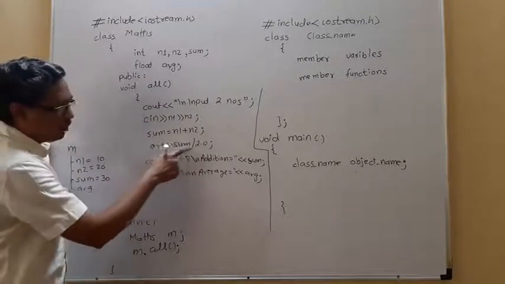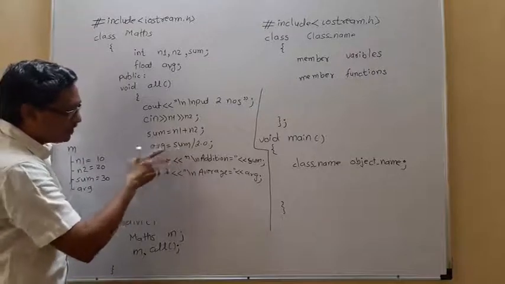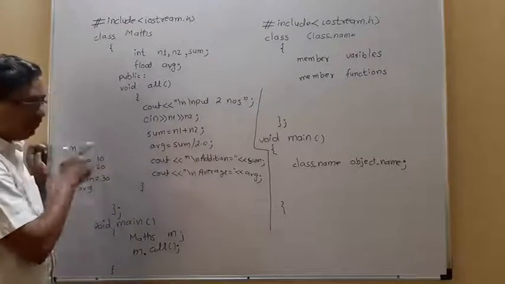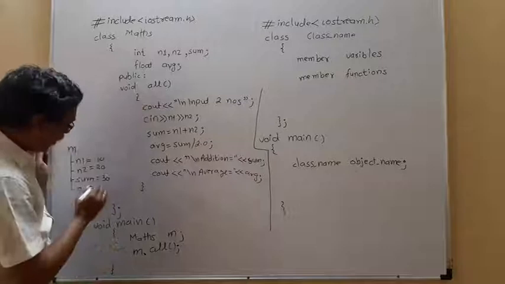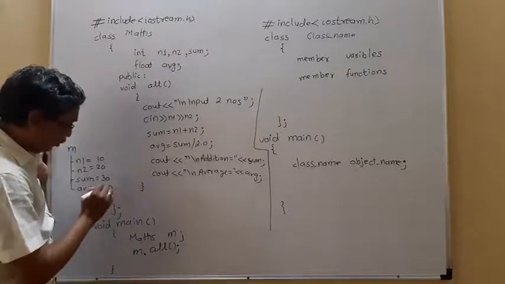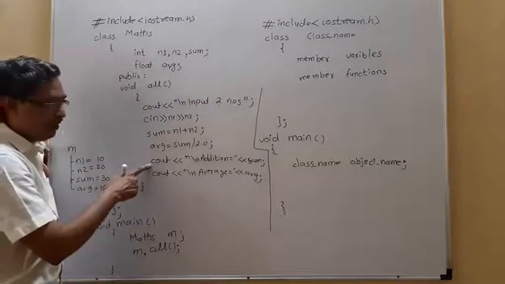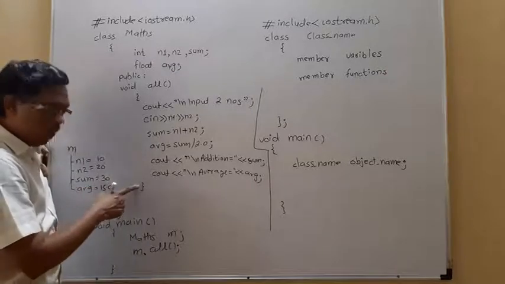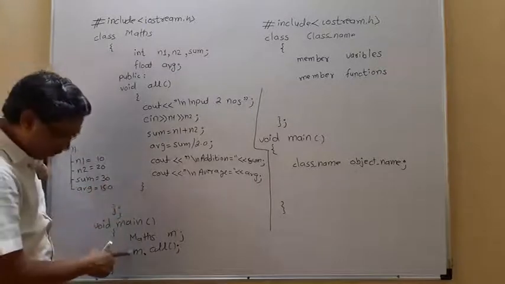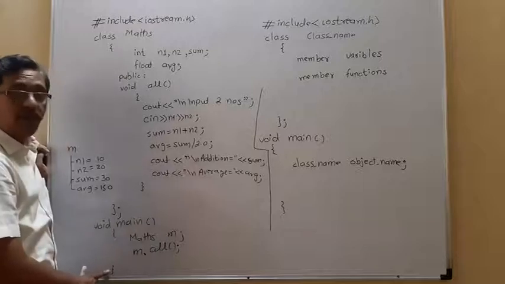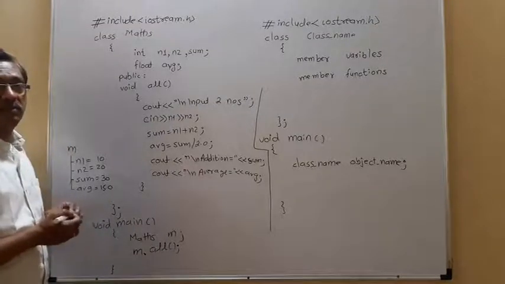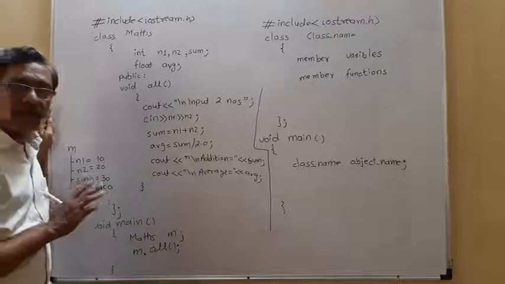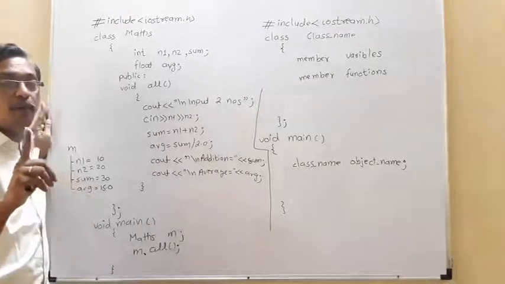Then average is equal to sum divided by 2.0. Average and sum, both it considers from M. So it will calculate 15.0. Then it will give you addition equal to 30 and average equal to 15.0. At the end of the member function, it comes back to the calling program and the main program ends. So this is a simple class with only one member function.